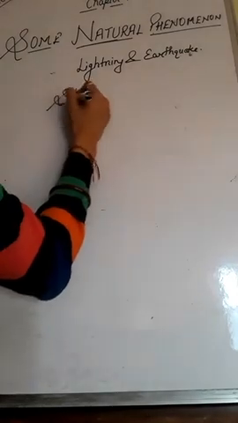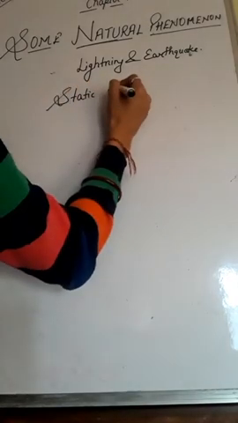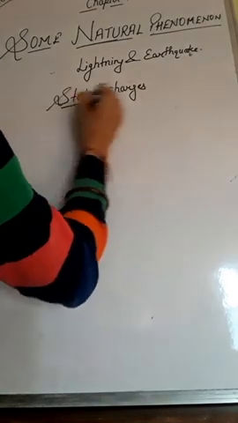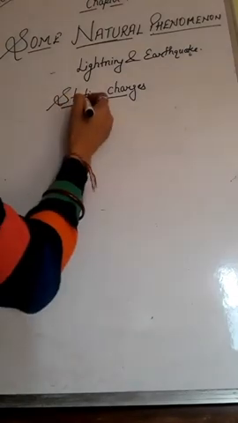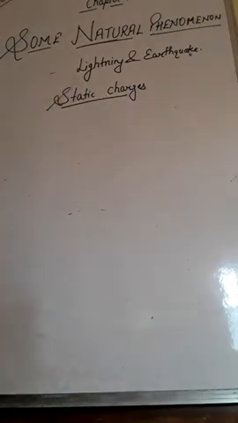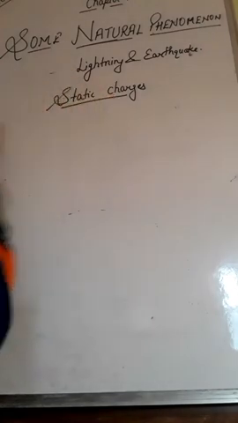So first is static charges. Any body that can be charged by rubbing, due to friction or by induction, or we can say the electrical charges produced by rubbing, are known as static charges. Suppose we are rubbing our hands with one another, then after some time our hands get charged. That's why our hands produce some heat after rubbing, because they get charged. So that is known as static charges.